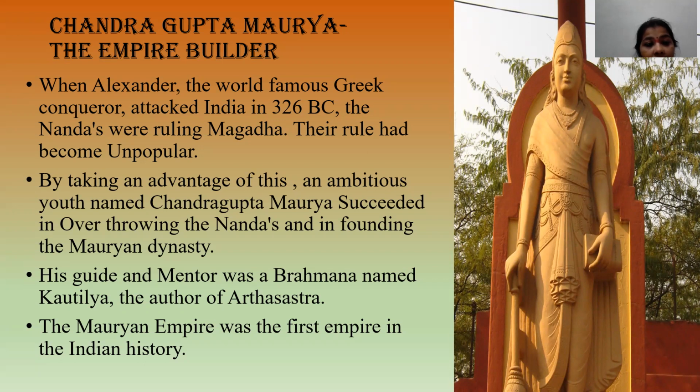Understood? When there was a decline in the Nanda dynasty, Chandragupta Maurya succeeded them, and he founded the dynasty called the Mauryan dynasty. His guide and mentor was a Brahmana named Kautilya, the author of the Arthasastra. You have seen the picture of Kautilya or Chanakya in the previous slide, and the book written by Chanakya about Chandragupta Maurya was known as Arthasastra.